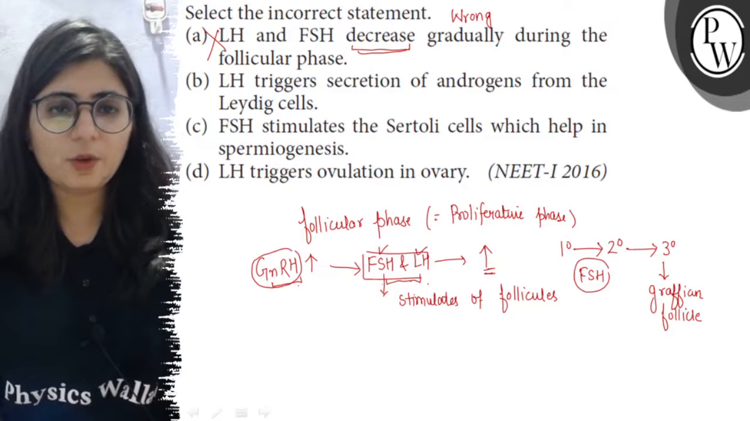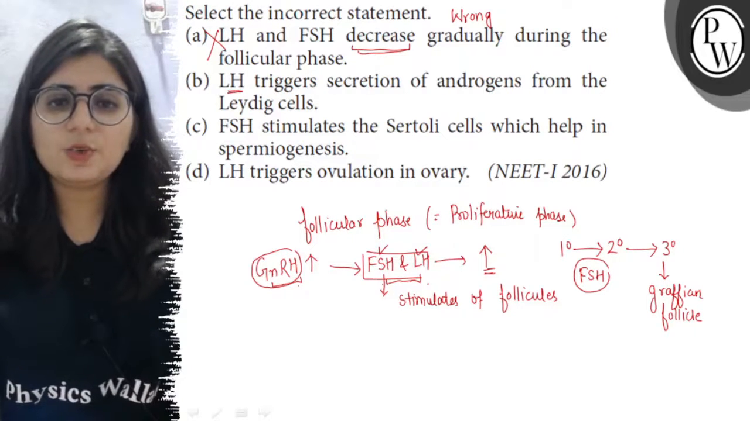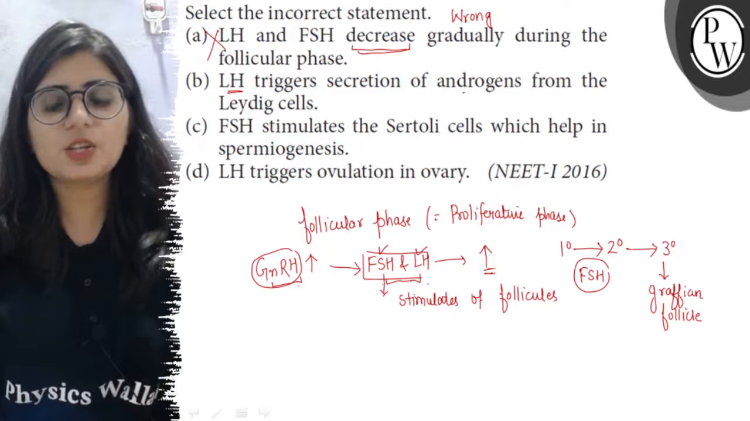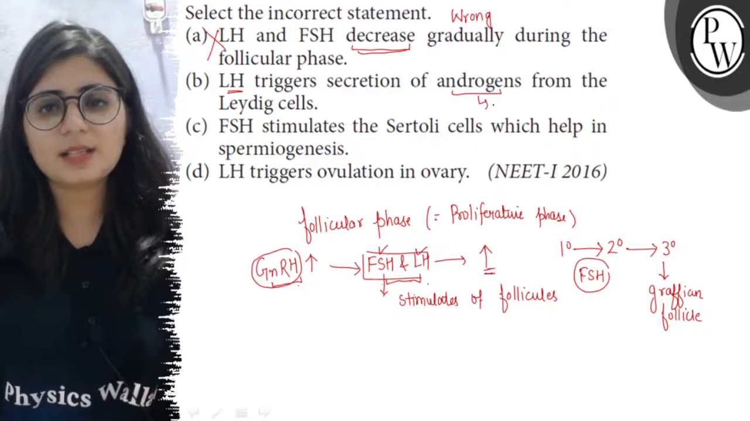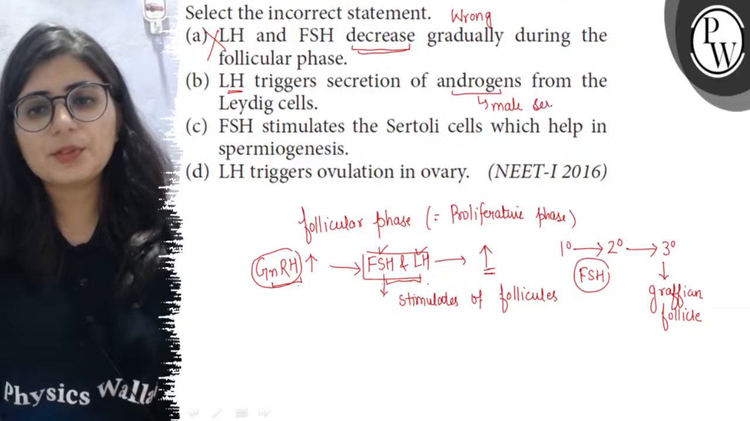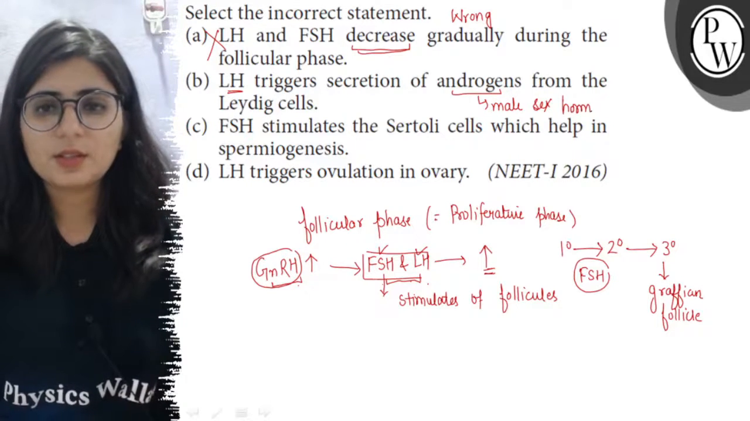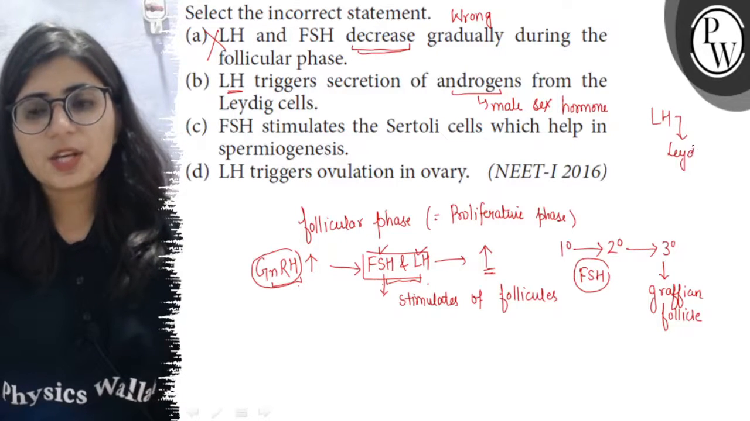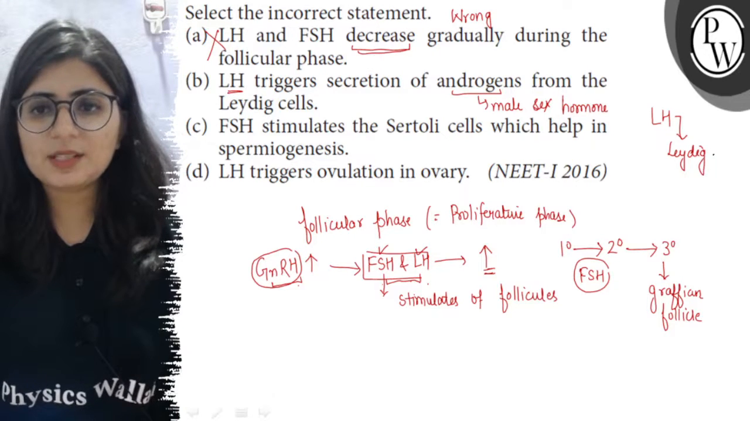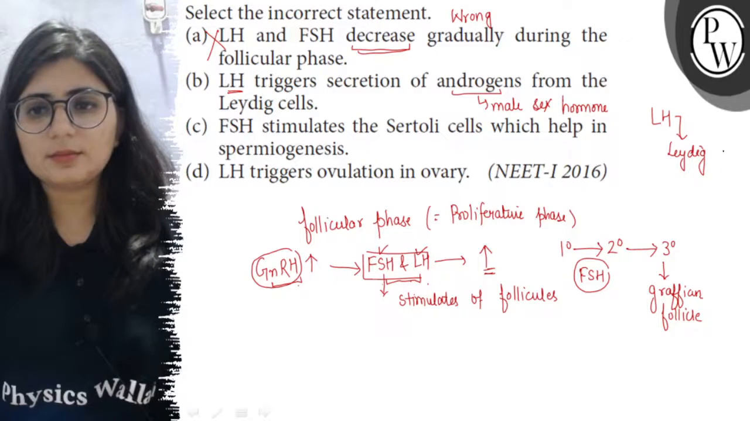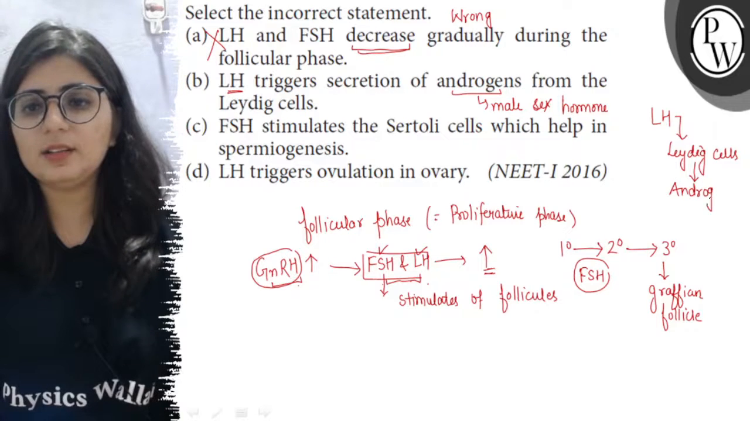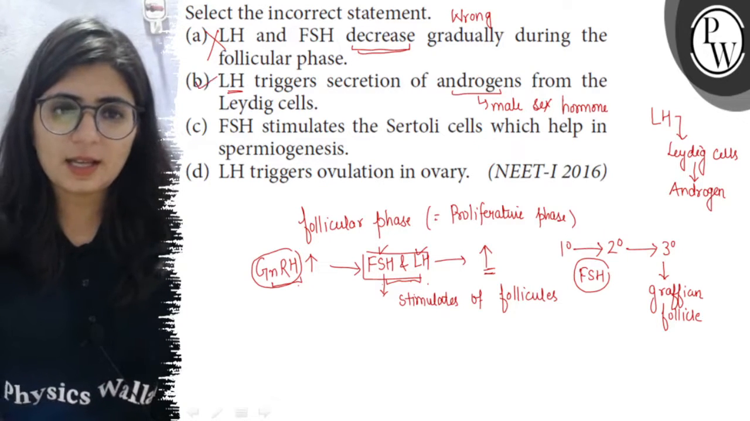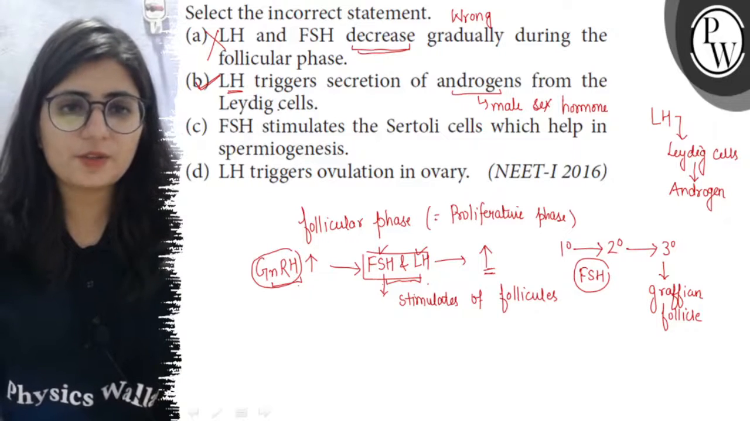Now if we look further, then LH, it means the luteinizing hormone, triggers secretion of androgens. Androgens are the male sex hormones and the principal androgen is testosterone. So LH stimulates the Leydig cells which are present in the testis in between the space present around the seminiferous tubules. So LH triggers these Leydig cells which in turn are stimulated to secrete the androgens. So this is right, LH triggers secretion of androgens from Leydig cell.